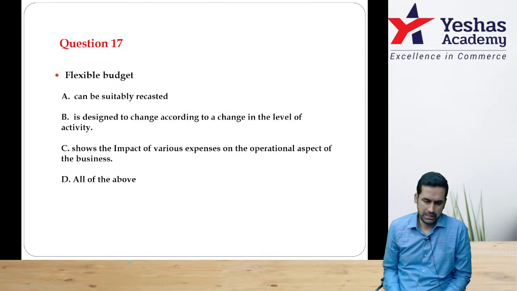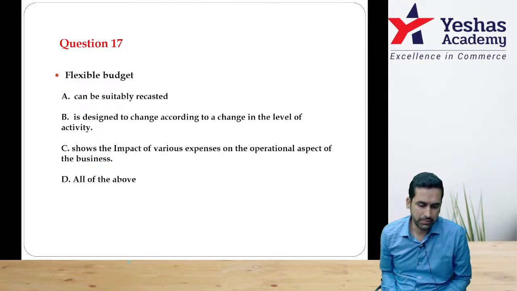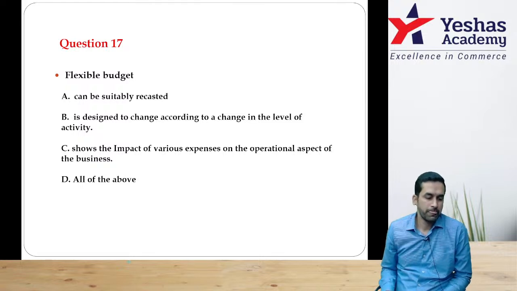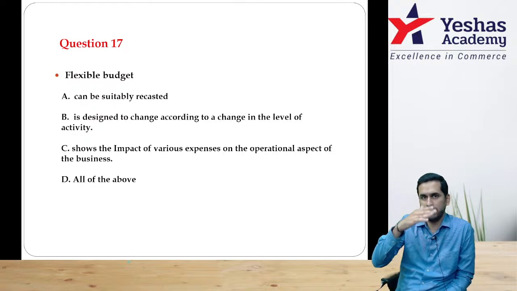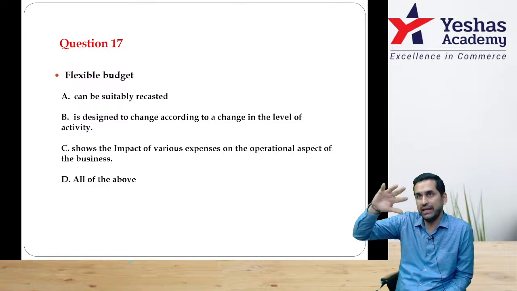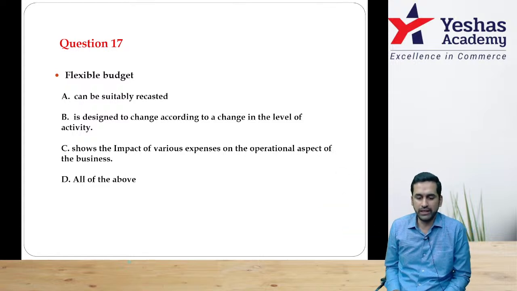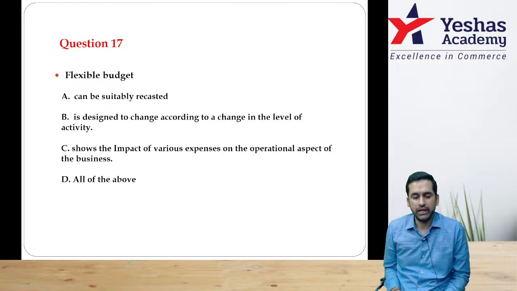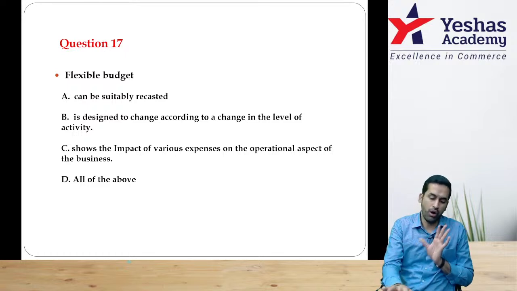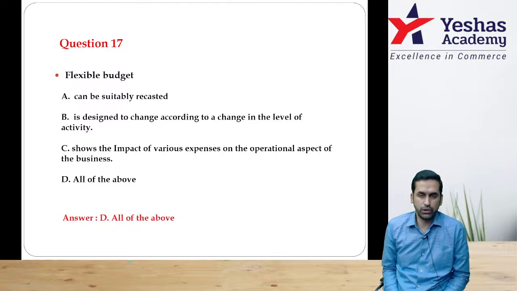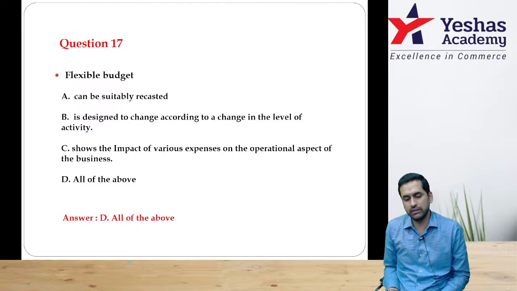Question number 17. A flexible budget, number 1, can be suitably recasted. Correct? Name itself is flexible budget. 50, 70, 80, 90, any level of activity you want, it can be recasted. It is designed to change according to change in level of activity. Perfect. It shows the impact of various expenses on the operational aspects of the business. All of the above. In fact, if they ask you to write short notes on flexible budget, these are the 3 points you should write.